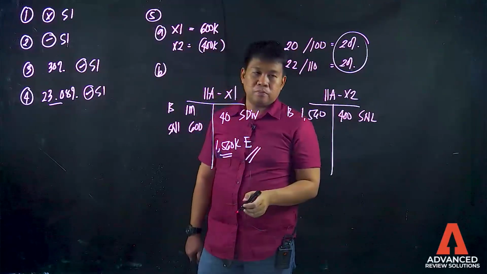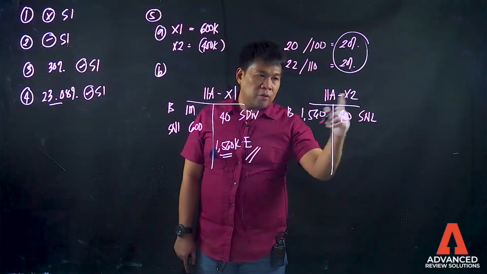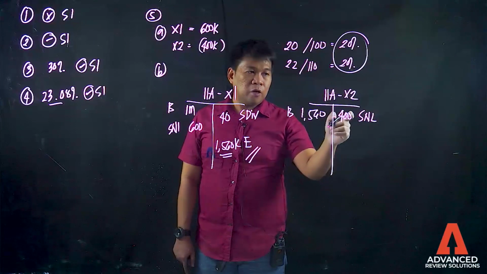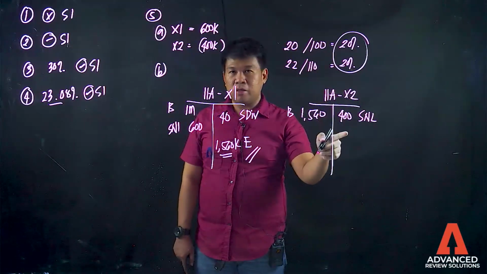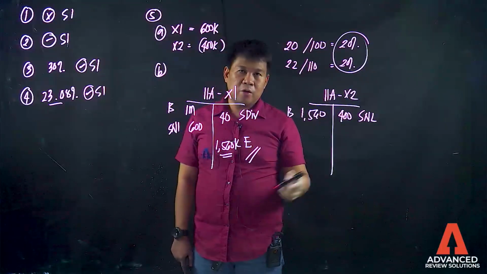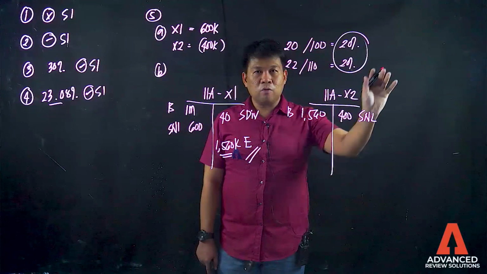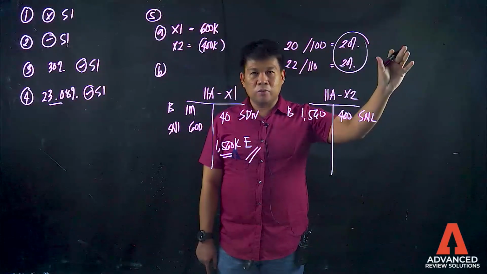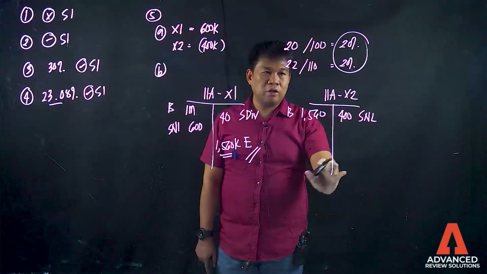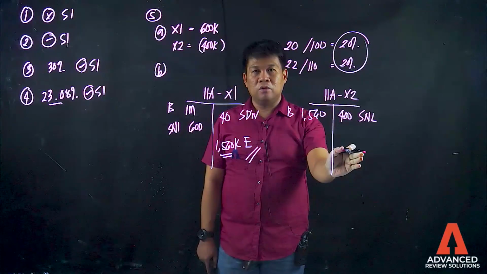Ano pa? Kasi ito, i-adjust mo based on the changes in the equity of the investee. The result of the operations affects the equity of the investee, and the other comprehensive income also affects the equity of the investee. Meaning, items affecting OCI which affects the equity of the investee will be considered in the computation of the investment in associate subsequent carrying value. Okay?